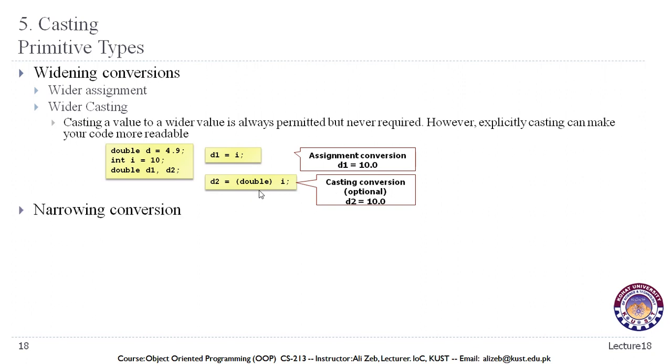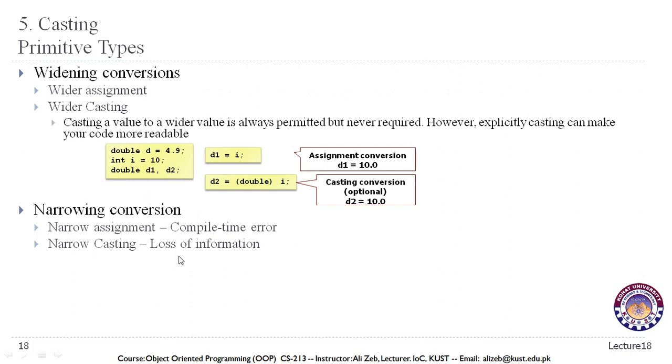On the other hand, narrowing conversion, in which case we are trying to convert a bigger data type into a smaller data type. For example, a double data type can store more data, more details than an integer or int data type. And if we try to assign a double value to an int data type variable, we might get a compile time error.